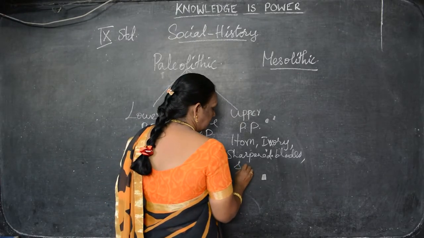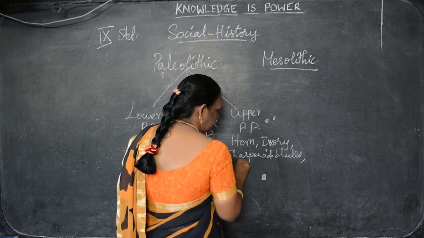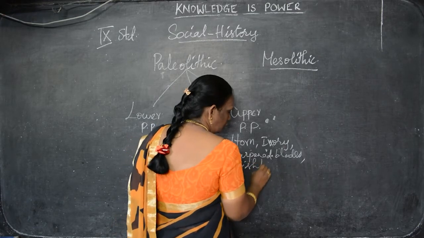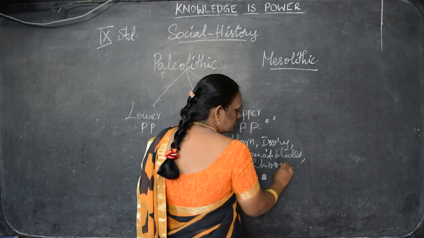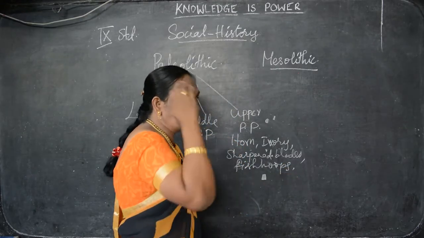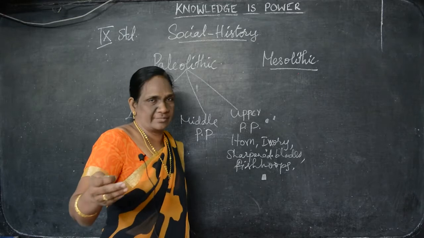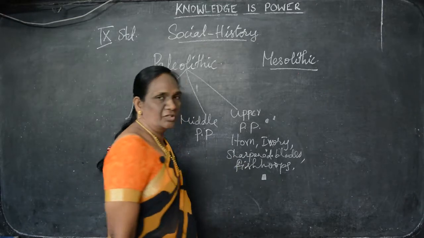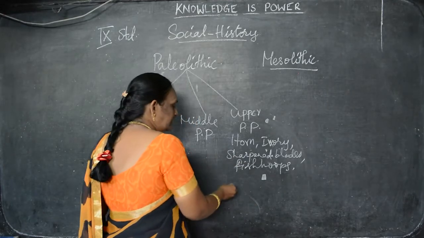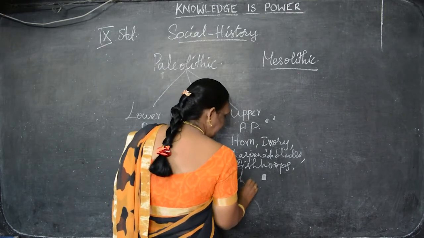Then the fish hooks they used for fishing. Somewhat they got knowledge. Understand? They became somewhat wise. So they started to live in houses like huts.